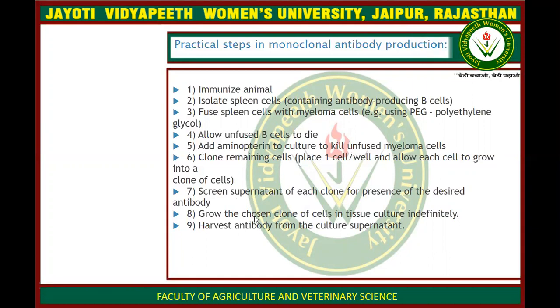We grow these cells in tissue culture, and they will divide indefinitely, and after division they will produce antibodies, and we take the produced antibodies from the supernatant.